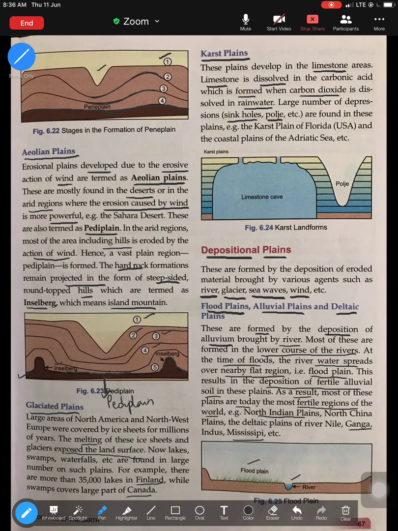So please try to remember one example of depositional plain. We can use the Ganga plain, delta; Mississippi is another important example.